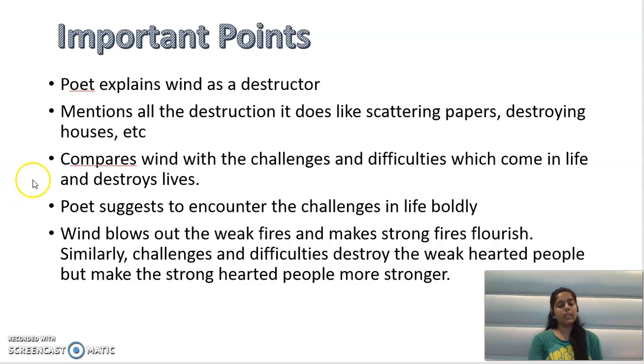Firstly, the poet explains wind as a destructor. He mentions all the destruction it has done, like scattering papers, destroying houses, bringing rains. And in the whole poem, the summary or the context of the poem is that the wind is being compared with challenges of life. And the poet advises that we should face the challenges boldly, that we should stand stiff against the difficulties and challenges of life, and we should encounter the challenges boldly.